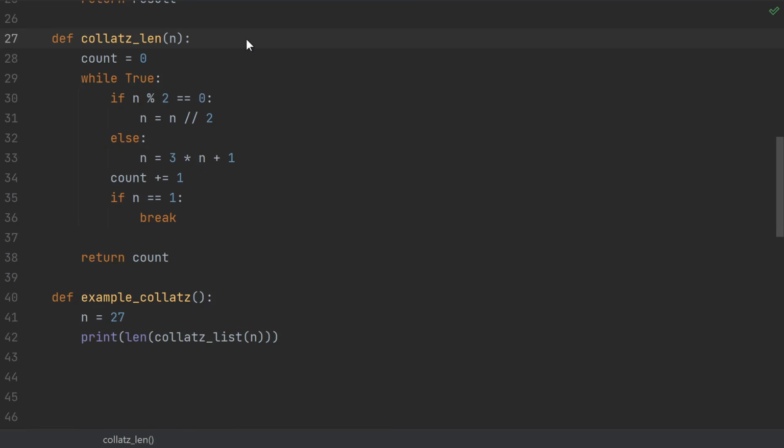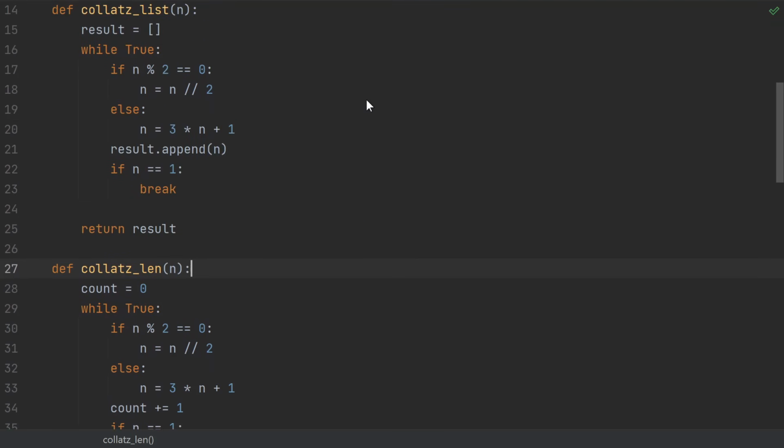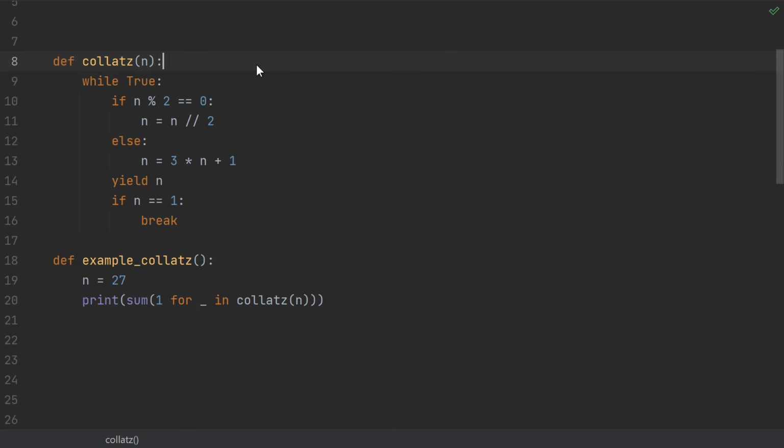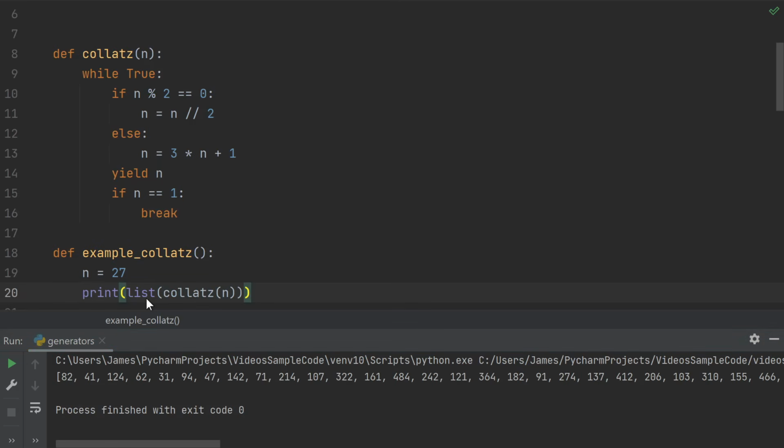If I wanted to be more efficient, I'd need to write another function that calculates the length instead of storing the list. But that length function would be basically identical to the list function, just instead of appending into a list, we add one to a count. If only there was a way to have one implementation of the Collatz sequence that I can do whatever I want with. Once again, generators to the rescue. If I want the length of the sequence, then I just count 1 for every element of the sequence. Once again, we see 111.